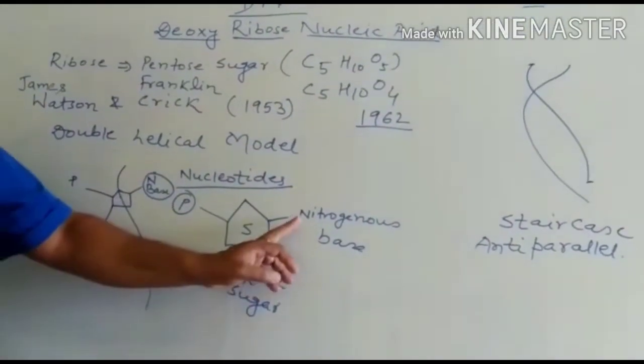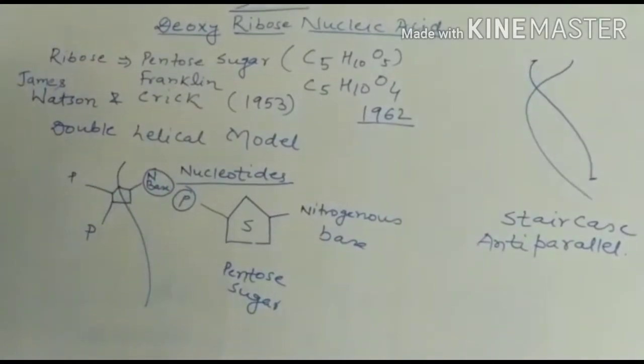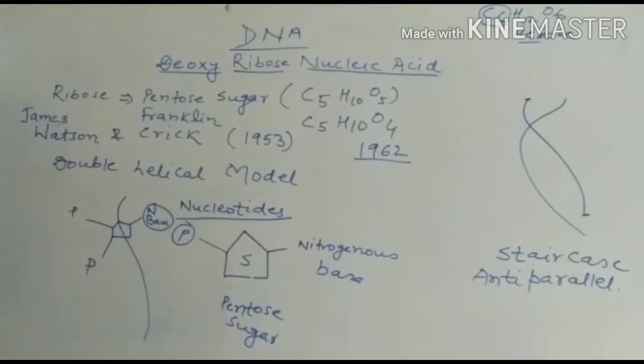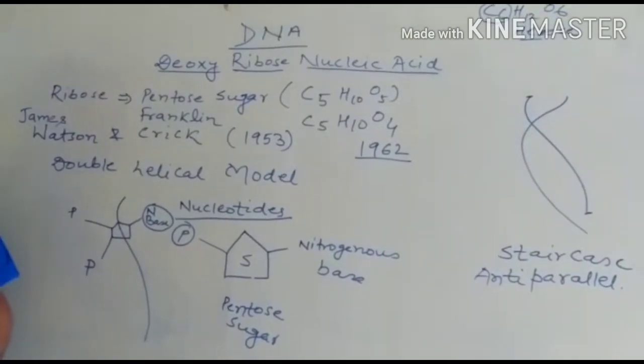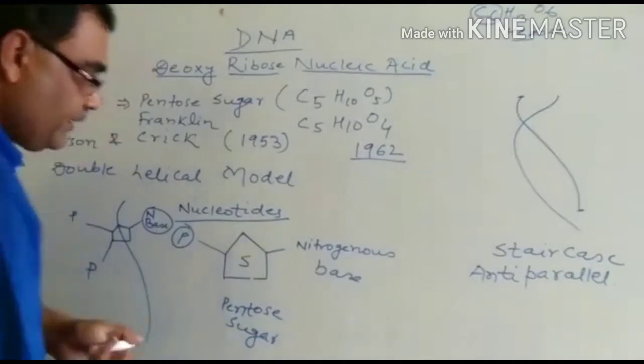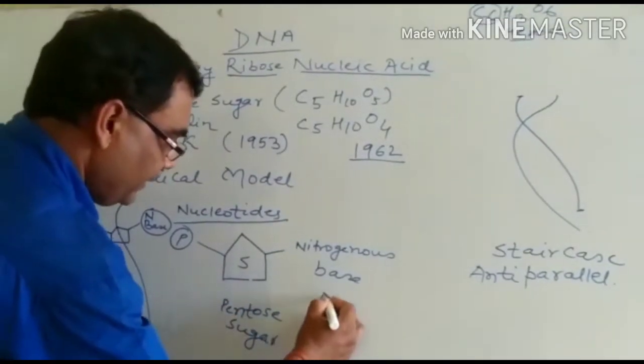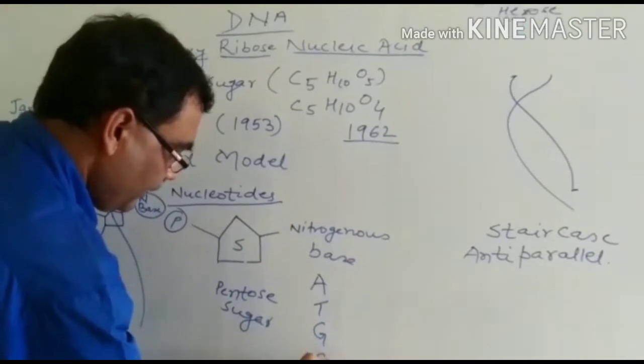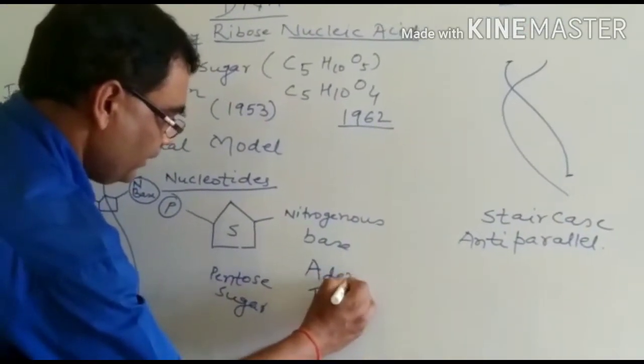Now, what is nitrogenous base? In a DNA, there are 4 nitrogenous bases, means bases contain nitrogen, and they are known as adenine, thymine, guanine, and cytosine.